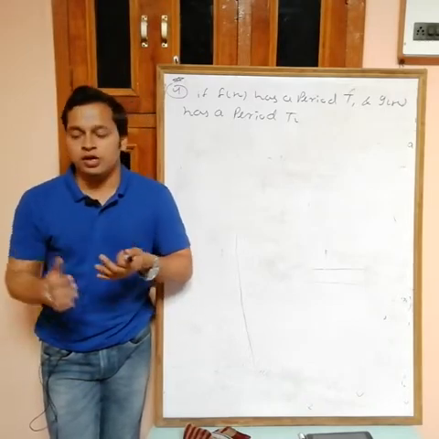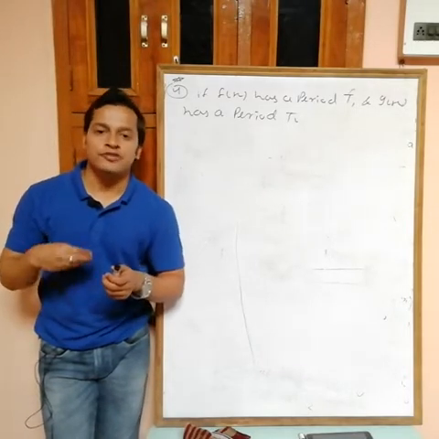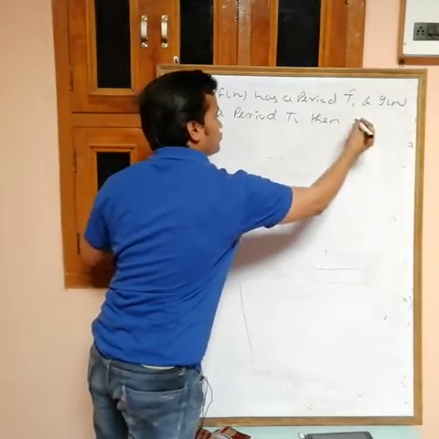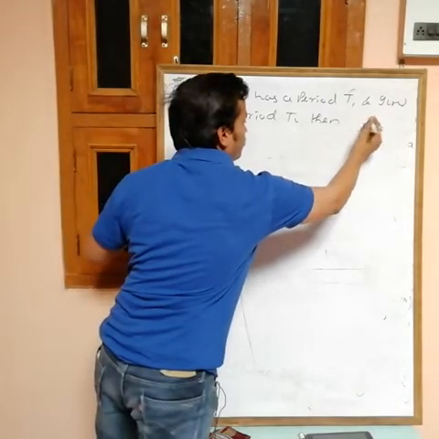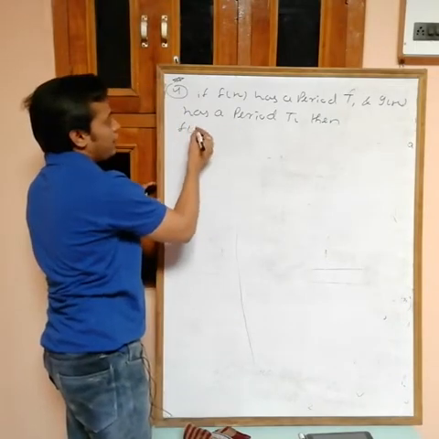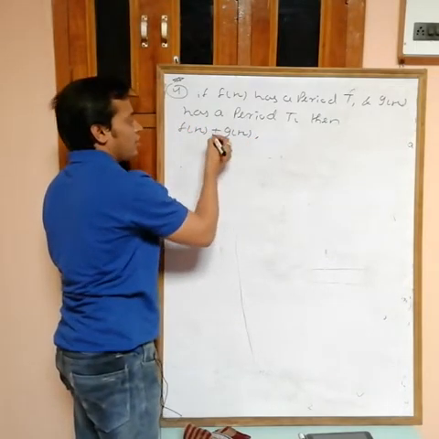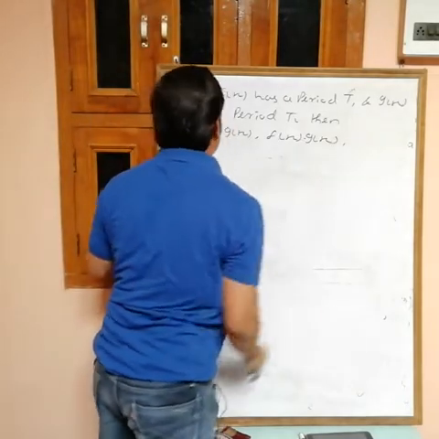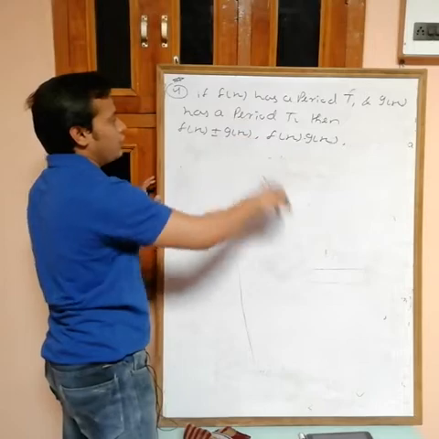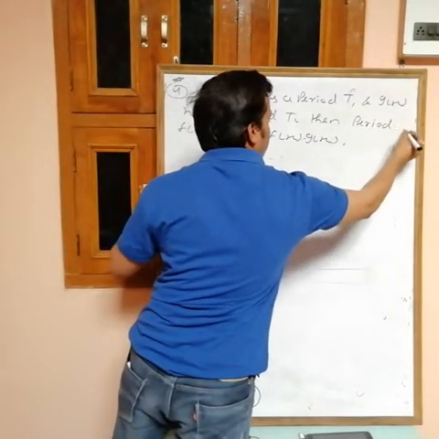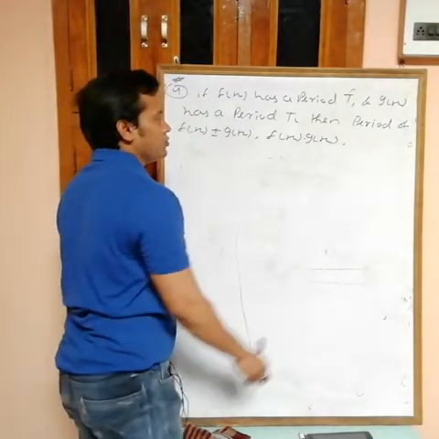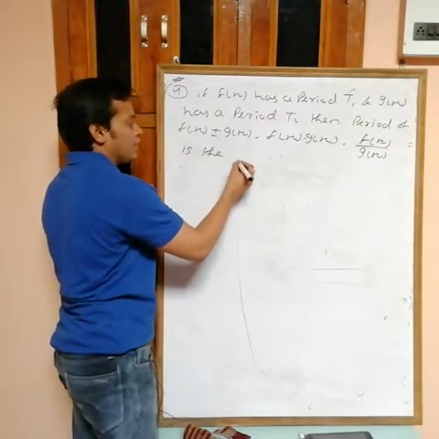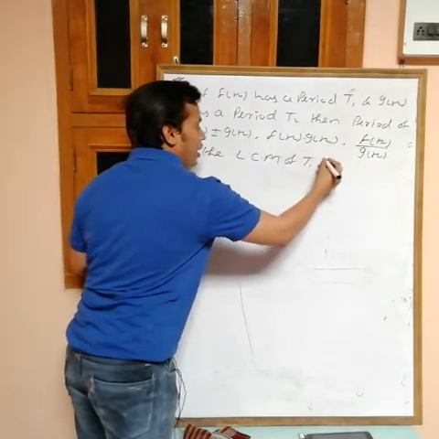Then you can identify the period of f(x) + g(x), f(x) − g(x), f(x) · g(x), f(x)/g(x). Then the period of f(x) ± g(x), f(x) · g(x), f(x)/g(x) is the LCM of T1 and T2.